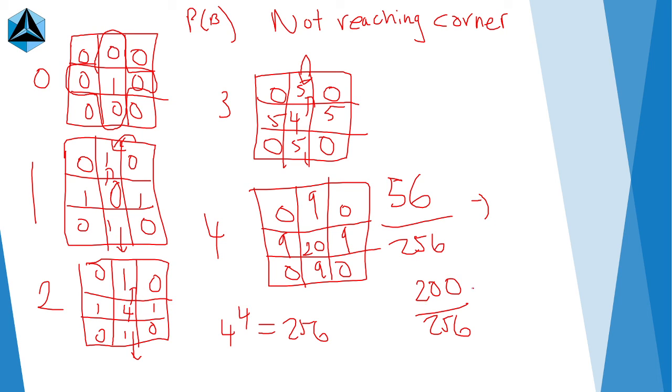If you do some simplification here, 256 is 2 to the 8th. The greatest power of 2 that goes in 200 is 2 cubed, so if we do some cancellation, it's going to yield 25 over 2 to the 5th, which is 25 over 32. And so that is our final answer.